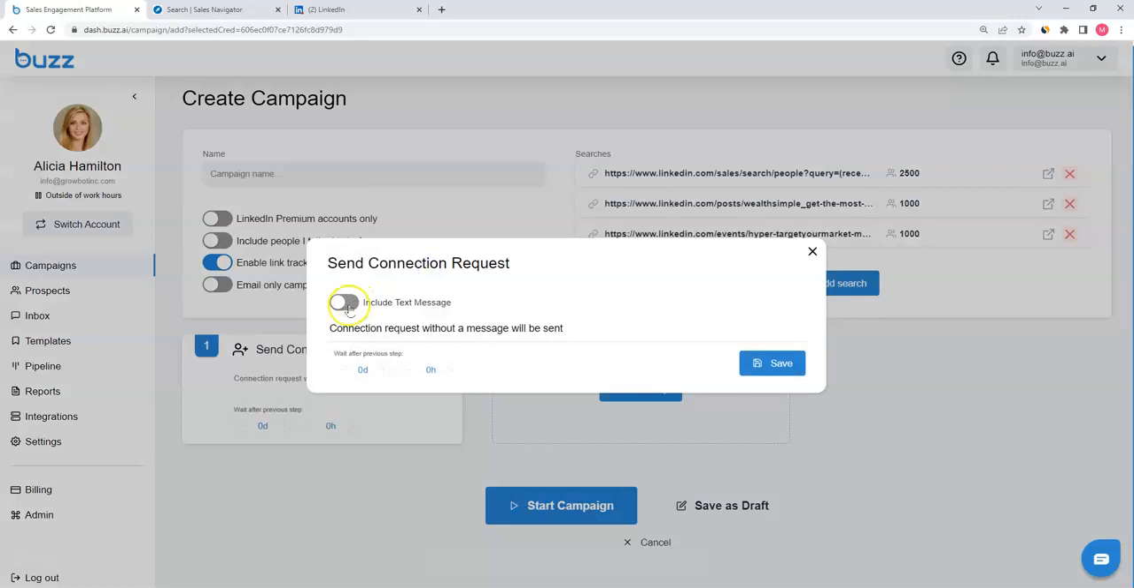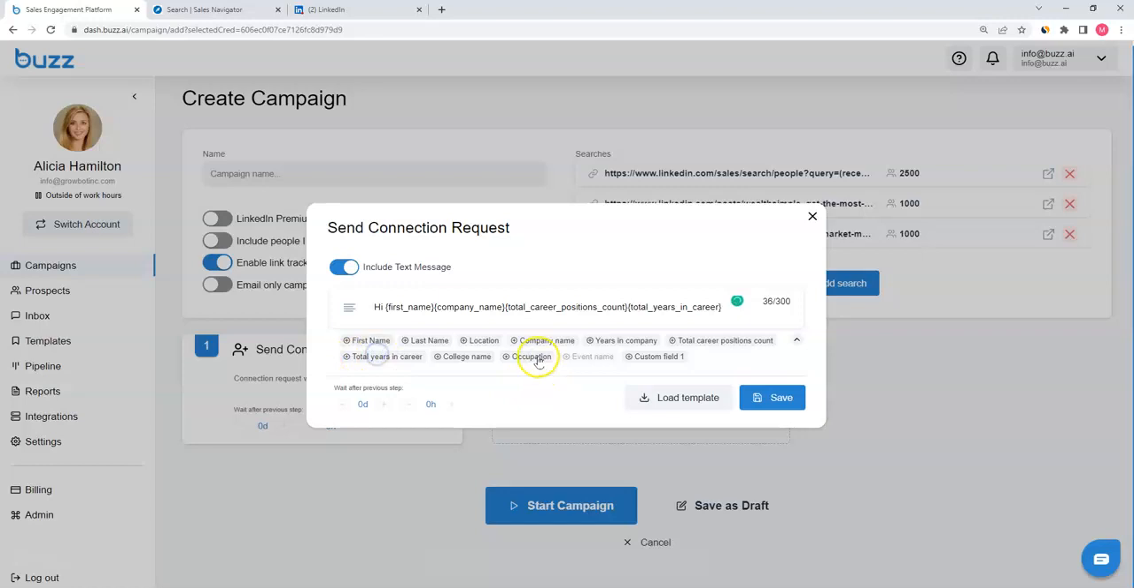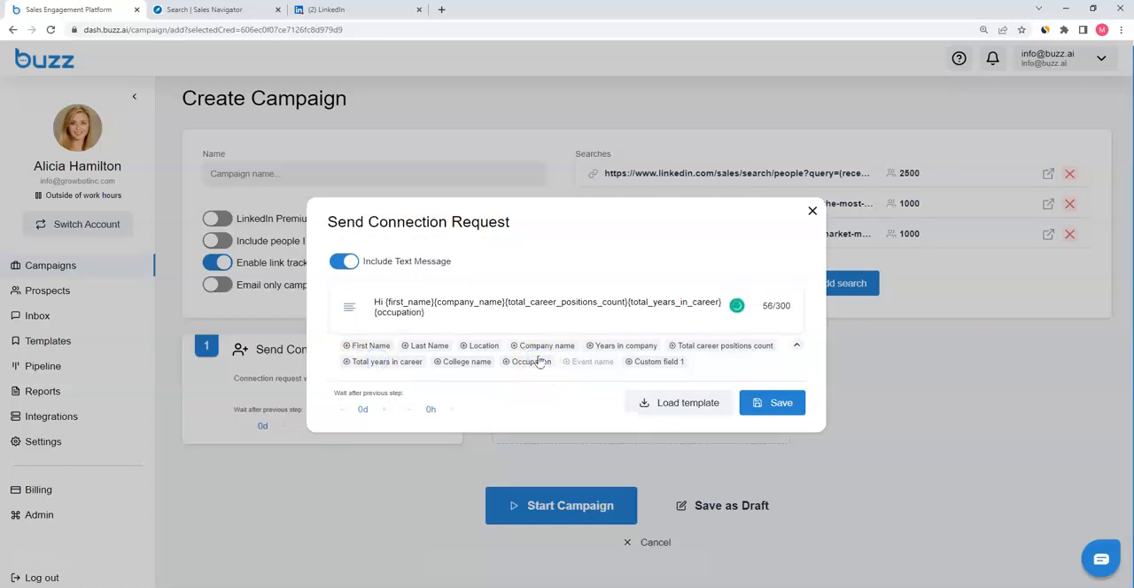Let's say we want to send out a connection request. We want to include a message. In that message, we want to say, hi, first name. I see that you're at this company. You've been there for this number of years, or how many positions they've had, total years in their career, occupation, various touch points, various variables that we can take off of the profile of our target group in order to engage them better.